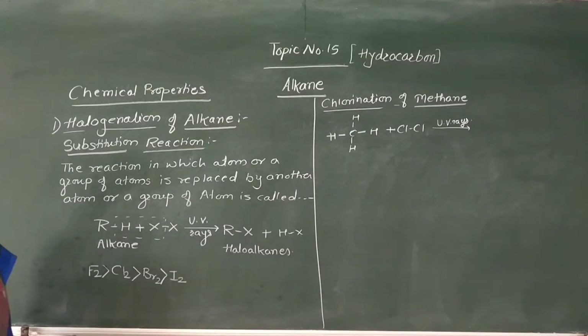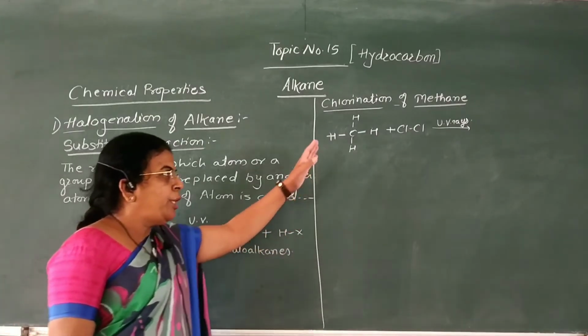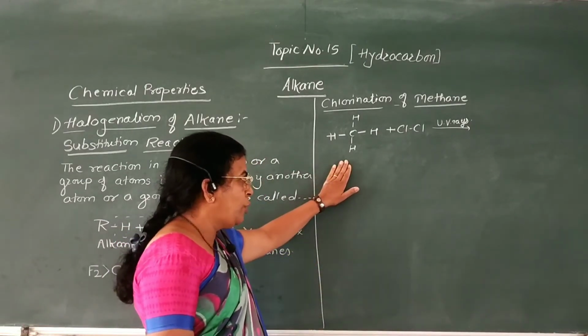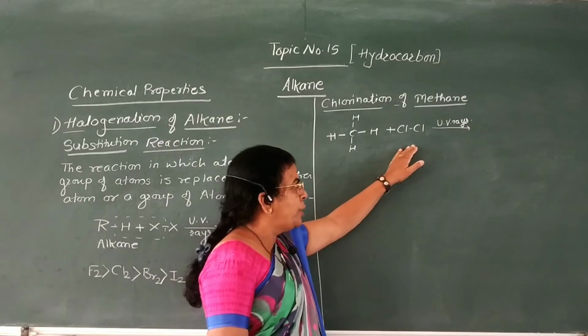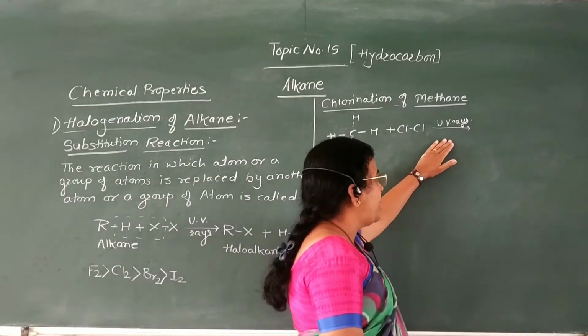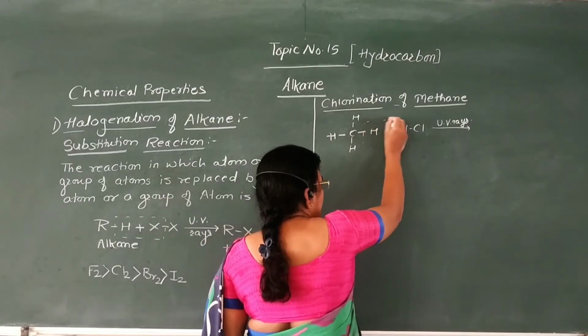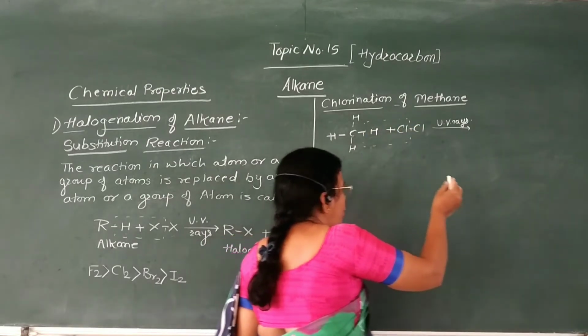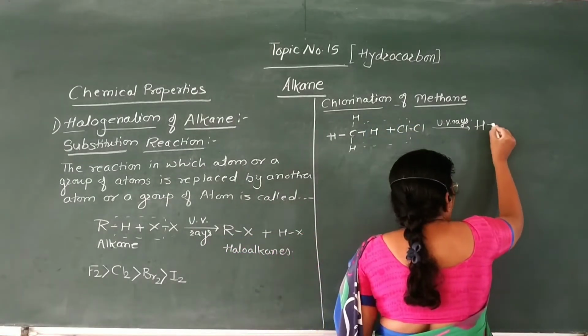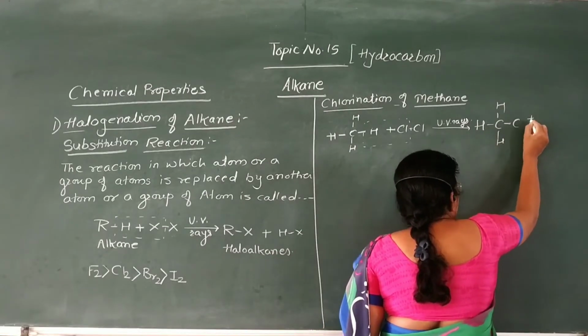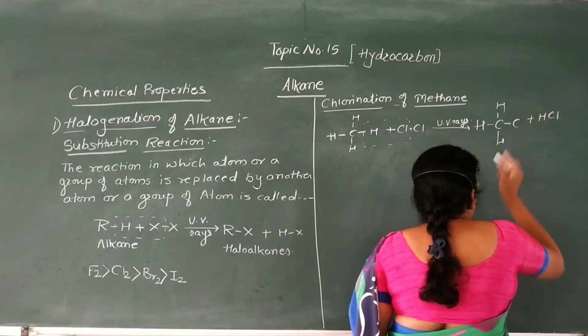The first reaction we are going to see is chlorination of methane. Here it is the methane molecule, and when methane undergoes chlorination in presence of ultraviolet rays, a hydrogen atom from methane is replaced by chlorine to form chloromethane plus HCl. This is chloromethane.